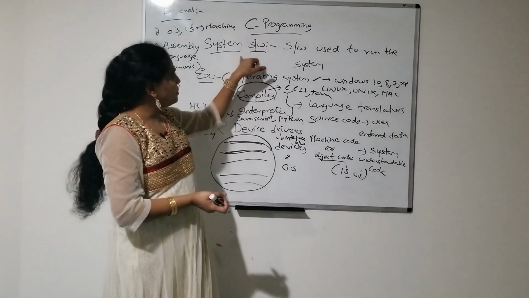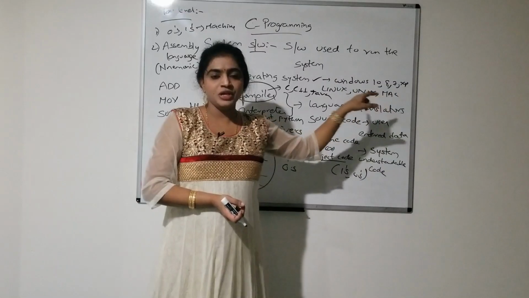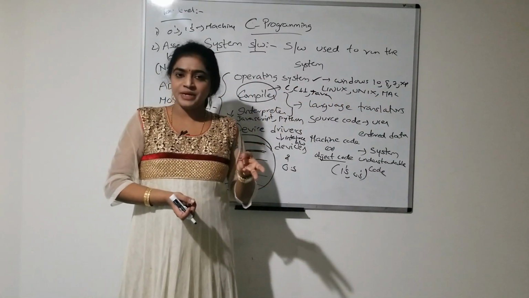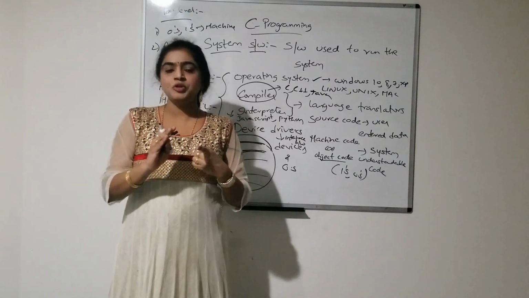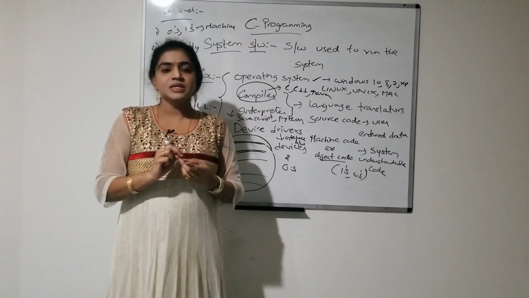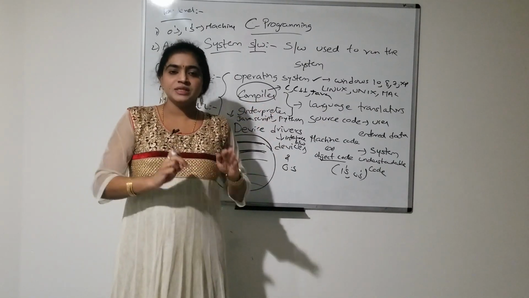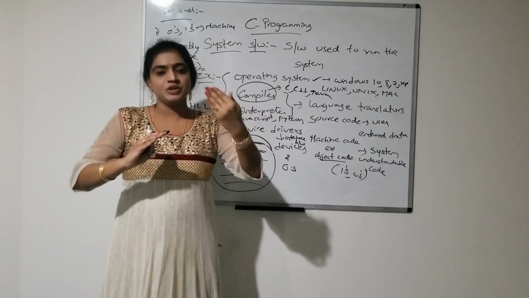So, what is meant by system software? Software used to run the system. Here, what are the various examples? Operating systems, compilers, interpreters and device drivers. So, what is an operating system? It is an interface between user and the computer, right? Compiler and interpreter, these two are language translators, which translate low level languages to high level and high level to low level languages.